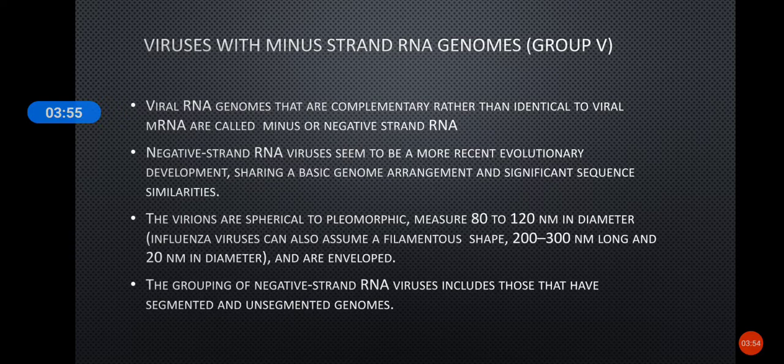In the case of influenza virus, they are filamentous in shape, and it is 200 to 300 nanometer long and 200 nanometer in diameter. All the viruses with minus strand RNA genomes are enveloped, and they are grouped into two, that is segmented and unsegmented genomes.